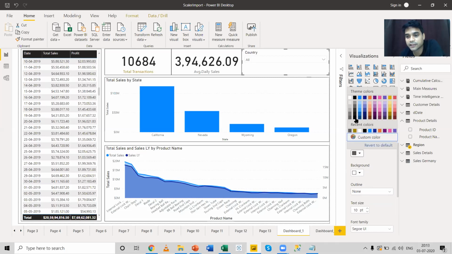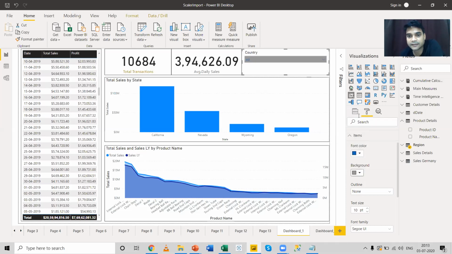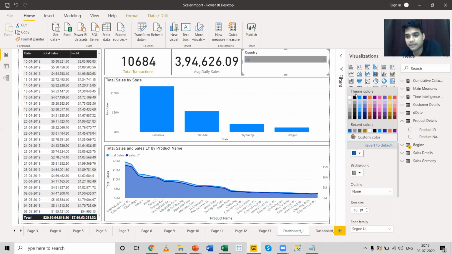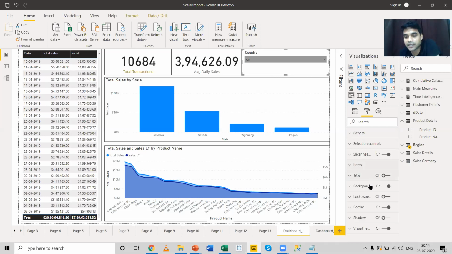So I want to change this color to blue. And the background color of the slicer, let me keep it as a very light color such as gray, so it'll be visible for us. For the text, let me keep it as black. It looks good now. You can also come to the title part. You can enable the title over here, and you can give any kind of title text. Already there's a title over here, country, but anyway, you can give a text over here.